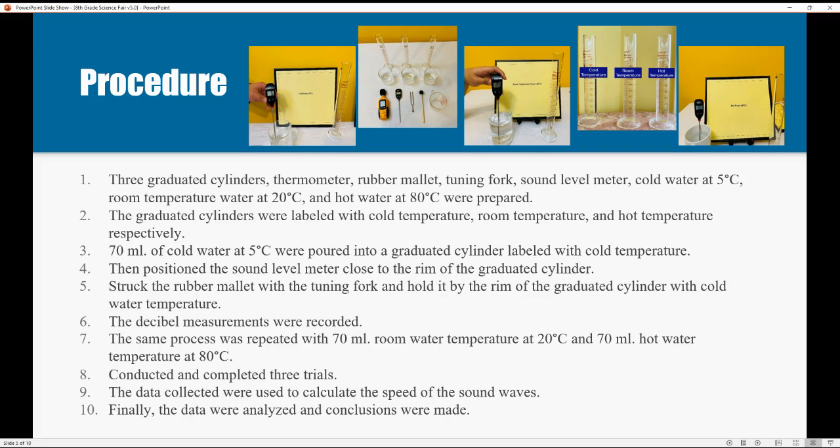The same process was repeated with 70 milliliters of room temperature water at 20 degrees Celsius and 70 milliliters of hot water at 80 degrees Celsius. The experiment was repeated 3 times. The data collected was used to calculate the speed of the sound waves.